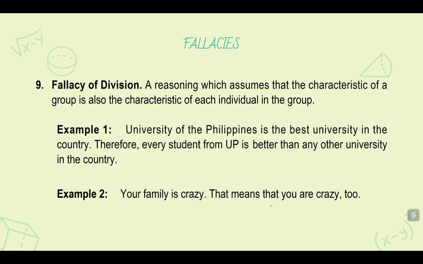The majority of UP graduates are good or best students, but it doesn't mean that every student in UP is better than those of any other university. It's just that they produce the best, but not every student is the best in that university.